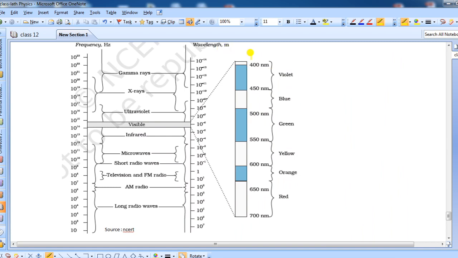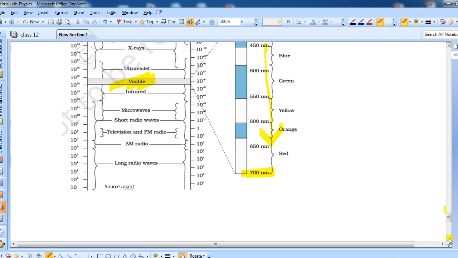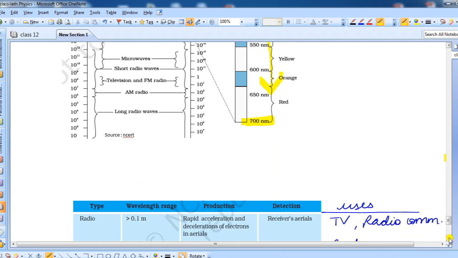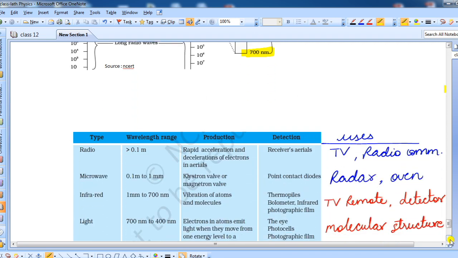It is starting from 400 nanometer to 700 nanometer. So this is the wavelength range of the visible region. This is very important. Many times it is asked by the board what is the wavelength range of the visible region, so please write this. Many times it is asked as a 1 mark question.